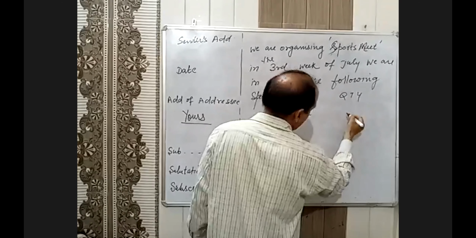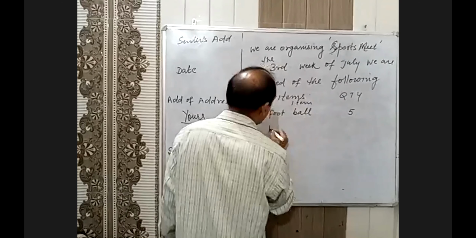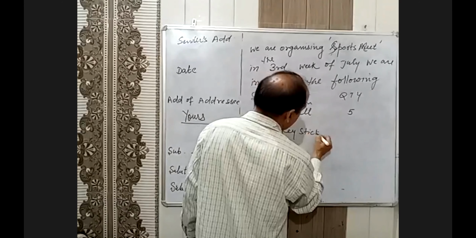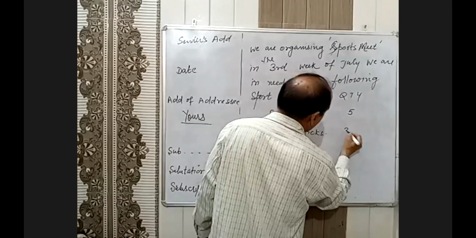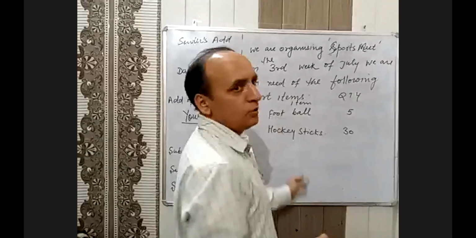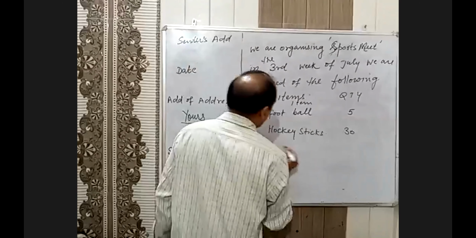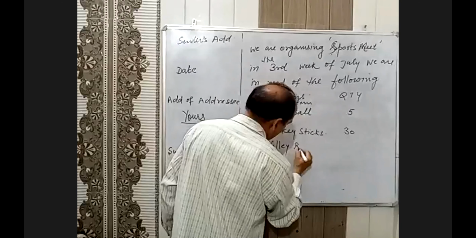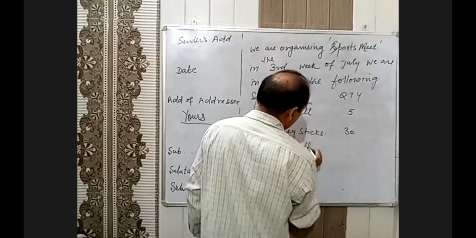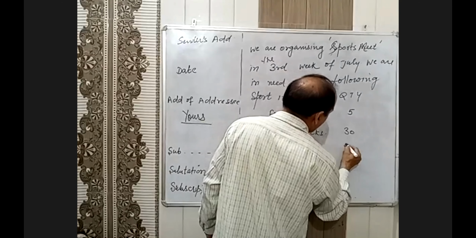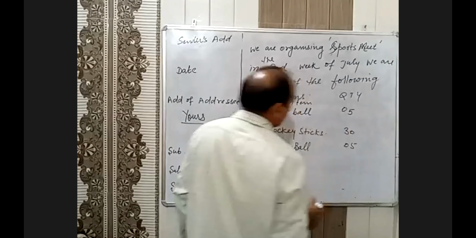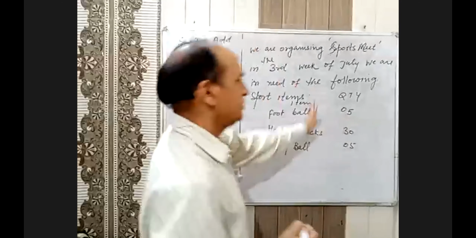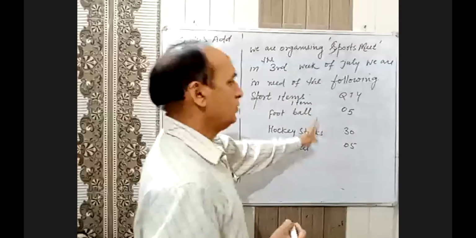Football, you can write 5, 56. You can write like this. And then you keep on writing next, volleyball, 5 again, you can write 22. Even the make and company name, what is the brand name, you can write.